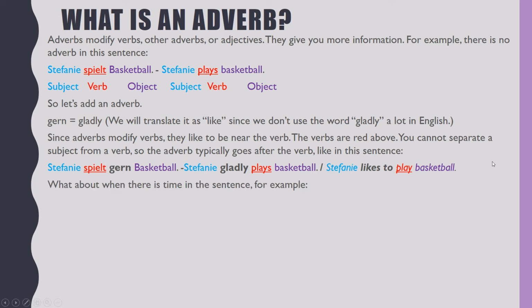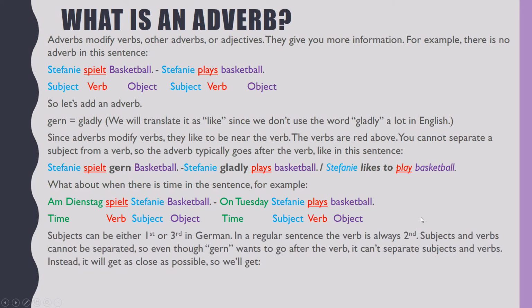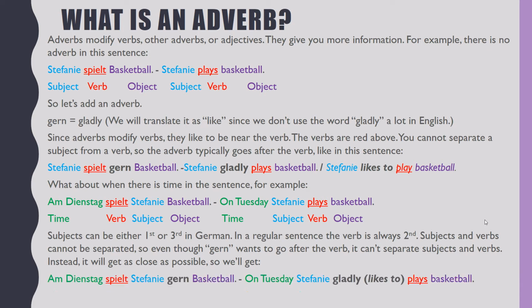What about when there is time in the sentence? For example, am Dienstag spielt Stephanie basketball. On Tuesday, Stephanie plays basketball. Here we have time, am Dienstag, the verb, spielt, the subject, Stephanie, and the object, basketball. Subjects can be either first or third in German. In a regular sentence, the verb is always second. Subjects and verbs cannot be separated, so even though gern wants to go after the verb, it can't separate subjects and verbs. Instead, it will get as close as possible. So we'll get, am Dienstag spielt Stephanie gern basketball. On Tuesday, Stephanie gladly plays basketball.